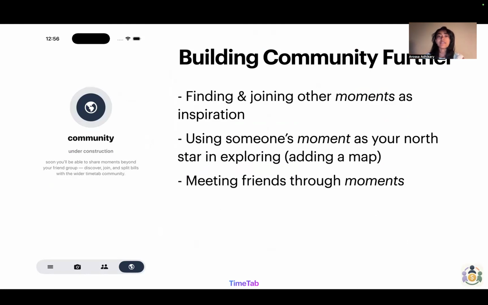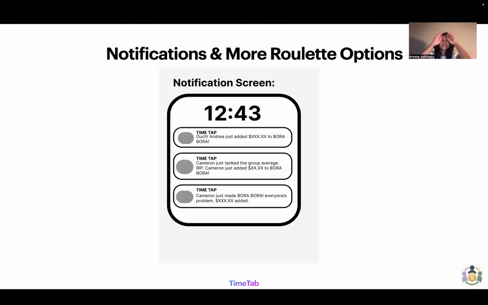Using this as a way to meet friends through different moments. That's kind of the guiding North Star, is using someone's moment as a way to explore more. We can even add notifications, and that goes back to using Firestore, or I'm sorry, Cloud Messaging for that, and more roulette options to just increase the gamification opportunities on this application.